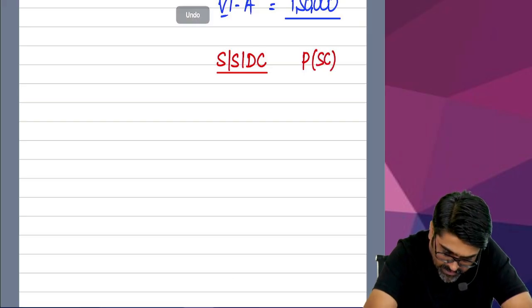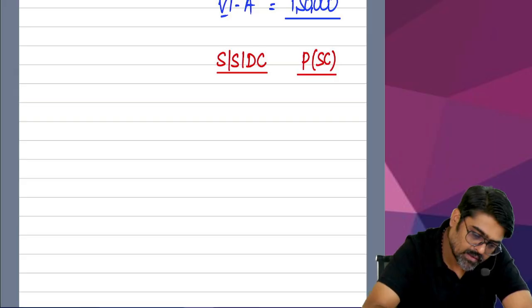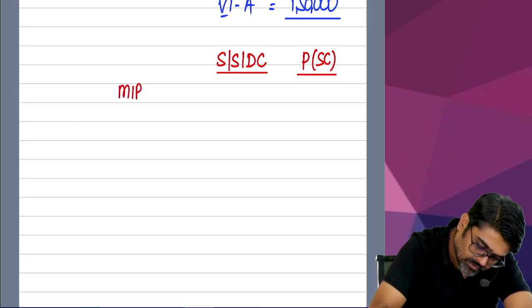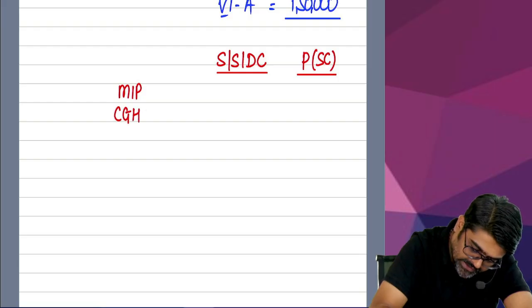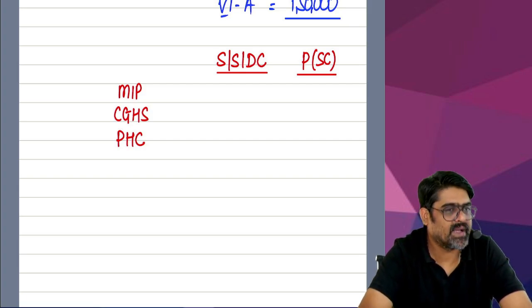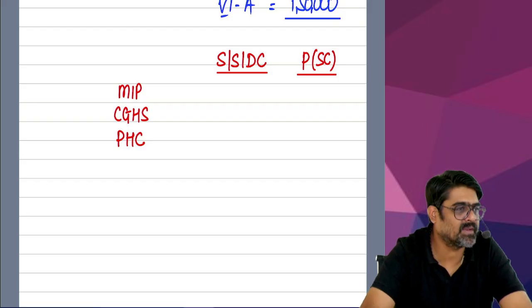So in the bracket you will write senior citizen. First one is MIP, second one is CGHS, third one is PHC. Only these three payments are there in the question. Medical expense of a senior citizen for whom no medical claim is there, such medical expenses given or not given? Not given. So no need to write.